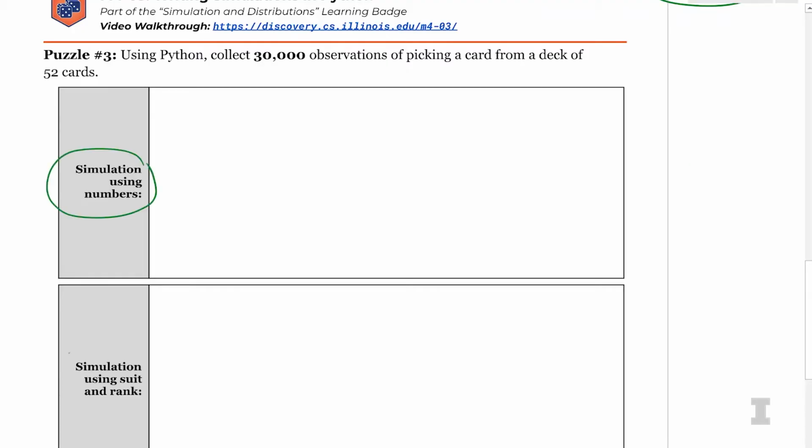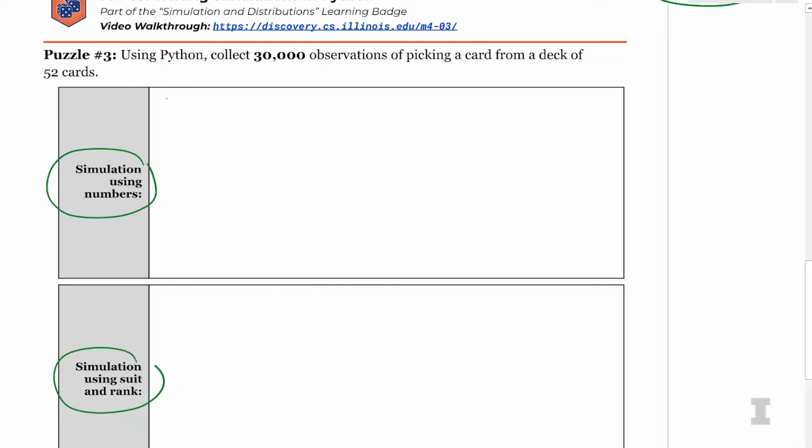So we can now do the simulation two different ways. We're going to do a simulation using numbers and a simulation using the suit and the rank. In both cases, we're doing a simulation of 30,000 results, so we know the basic simulation pattern now. We're going to say data is equal to an empty list, for i in range 30,000, colon, and then indenting after that, I want to just use numbers. So I'm going to number every single card between 1 and 52.